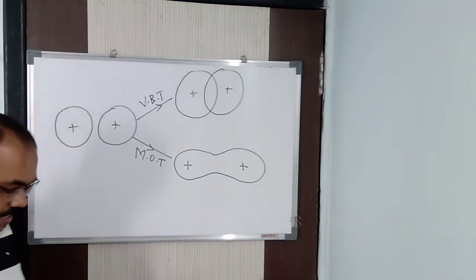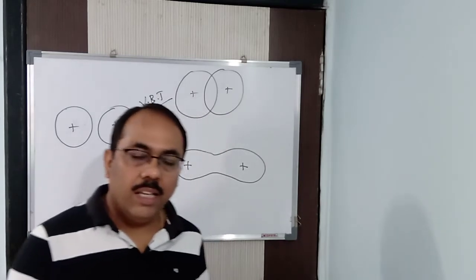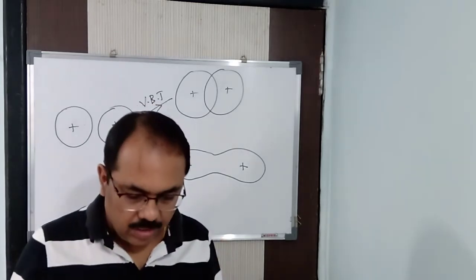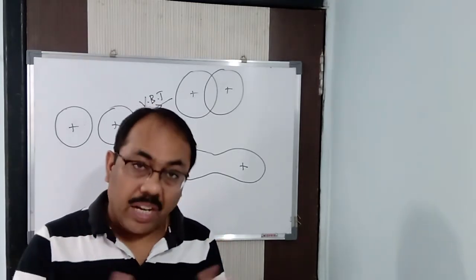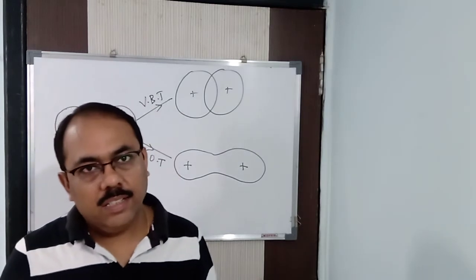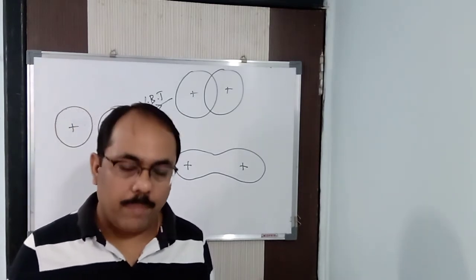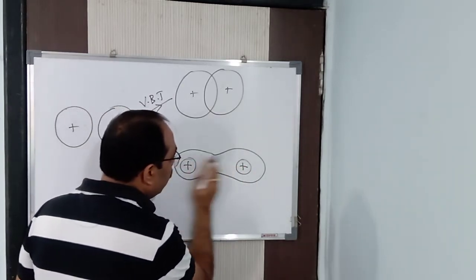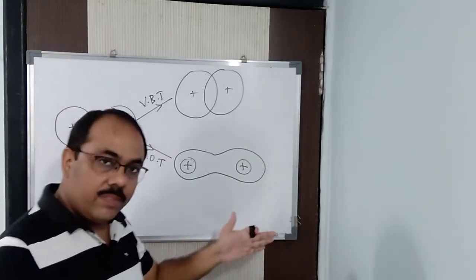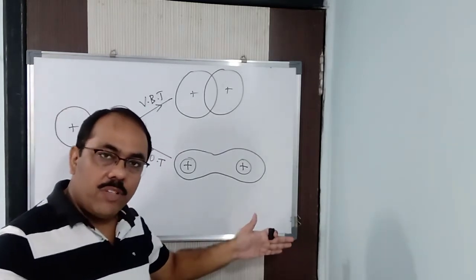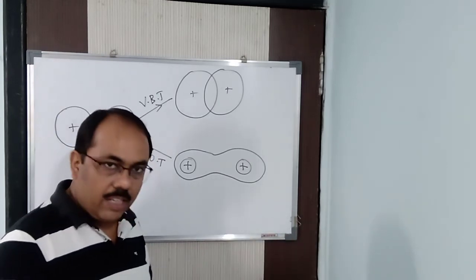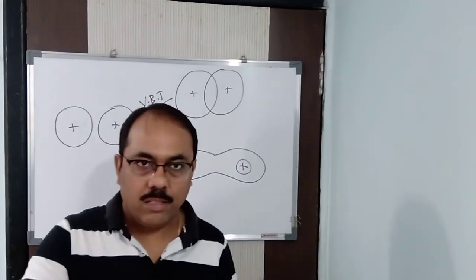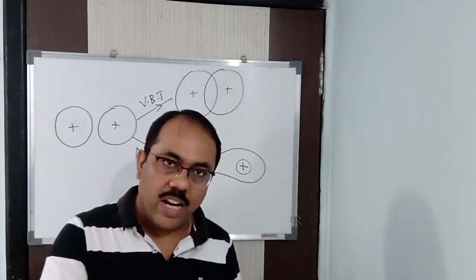It is just like, suppose you are taking a fry pan, and you're taking two eggs. You are breaking those eggs and putting them in the fry pan. Got it? So when you're breaking the eggs and putting them in the fry pan, what you'll find is that the two egg yolks, yellow in color, will be separated, going far apart from each other. Or you can do it in other ways also: you take the two eggs and break them in one glass, and then you put it in the fry pan.